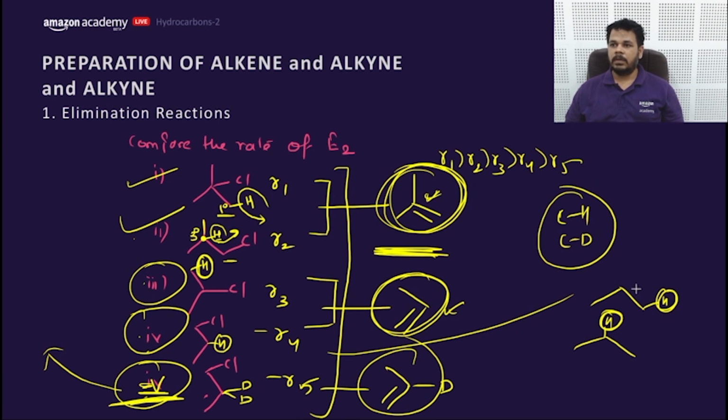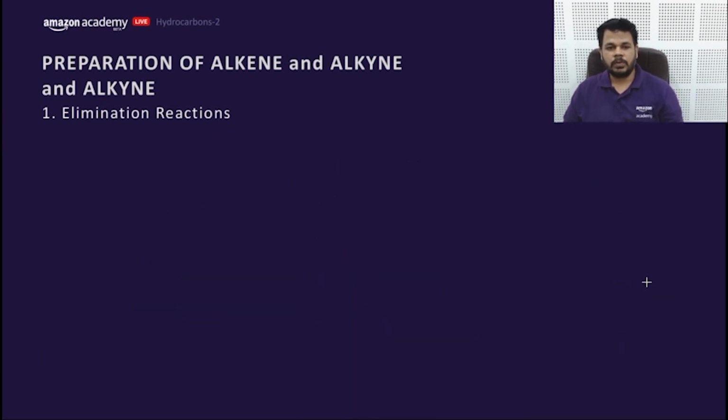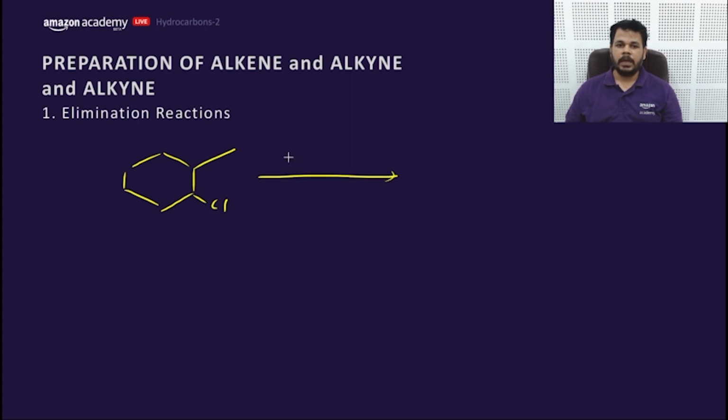Clear? Okay, let's move to the next question. That is very important. If I draw a Cl here, and this is a methyl group, and I'm keeping it like this, tertiary butoxide, potassium tertiary butoxide, that means this is the base.